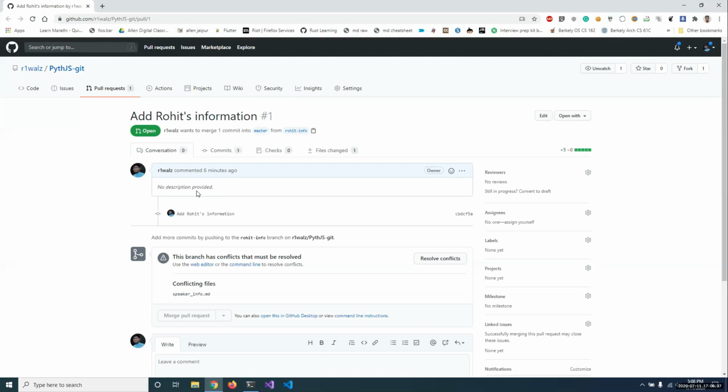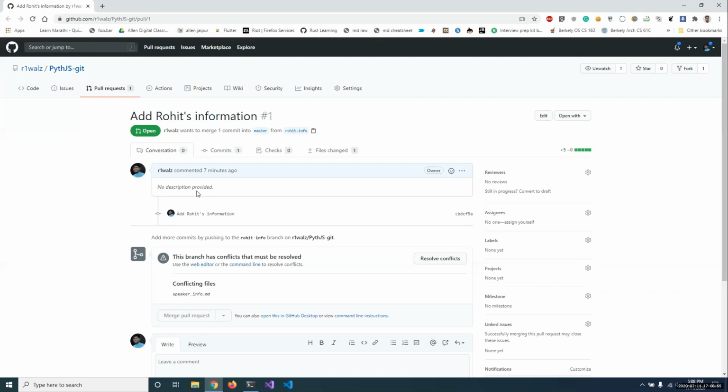Okay, so because Abhishek got his pull request merged, and I basically changed the same lines of code in speaker input.md, we now have a merge conflict here.